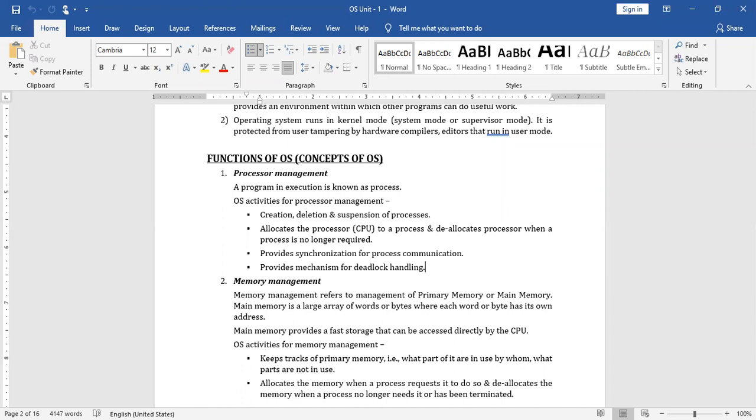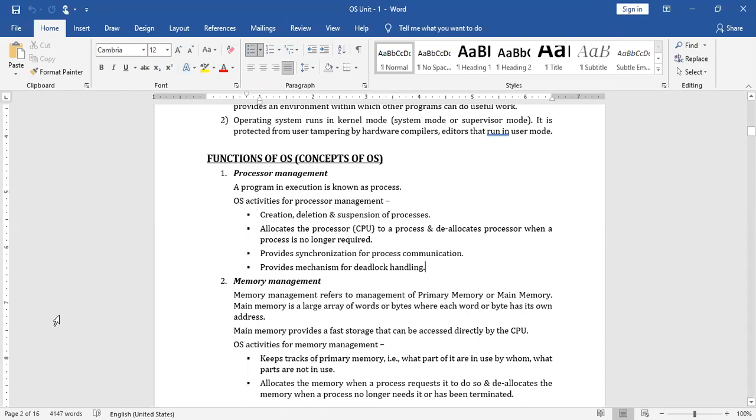And what are the activities done by the operating system as far as memory management is concerned? First, it keeps track of primary memory. That means how much memory is available, what processes are currently executing, what parts are used by whom, and what parts are not used. These all things will be supervised.